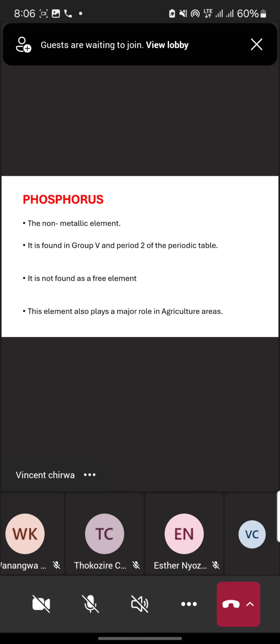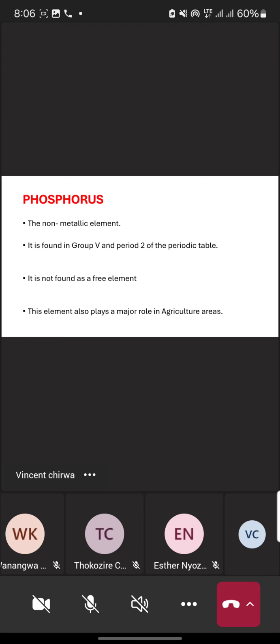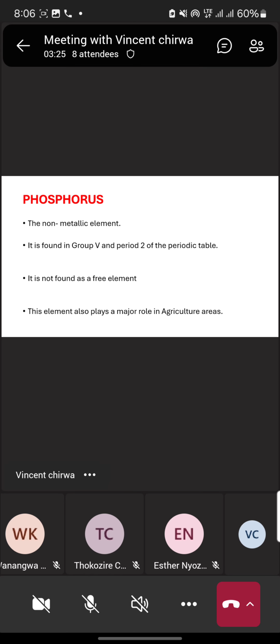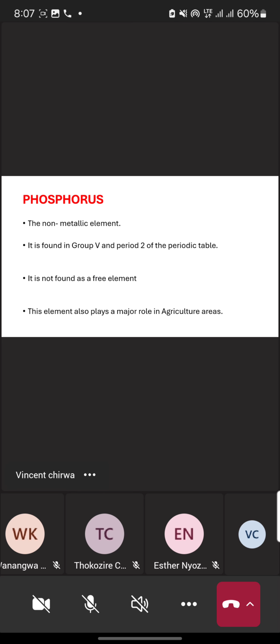Phosphorus is a non-metallic element. Meaning to say, it is not a metal. The same with sulfur, we discussed that it is also a non-metallic element.